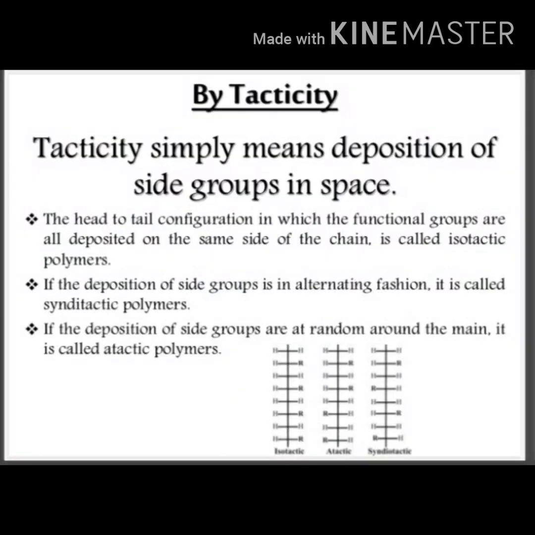Based on tacticity, polymers can be classified into three types. Here tacticity means disposition of side groups in space. If the functional groups are all placed on the same side of the chain, it is called isotactic polymers. If the side groups are arranged in alternating fashion, it is called syndiotactic polymers. If the side groups are at random around the main chain, it is called atactic polymers. By tacticity, there are three types of polymers formed.